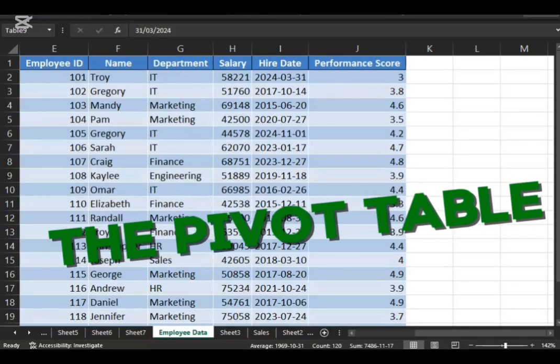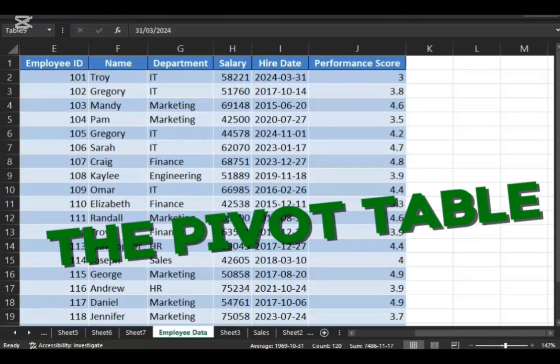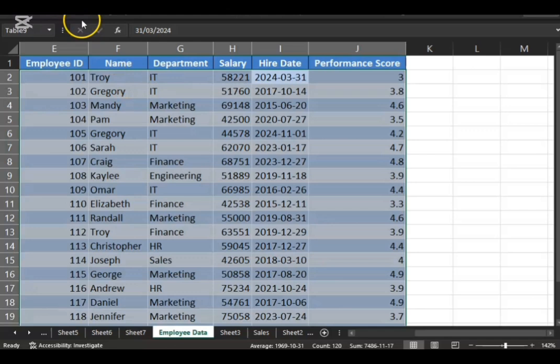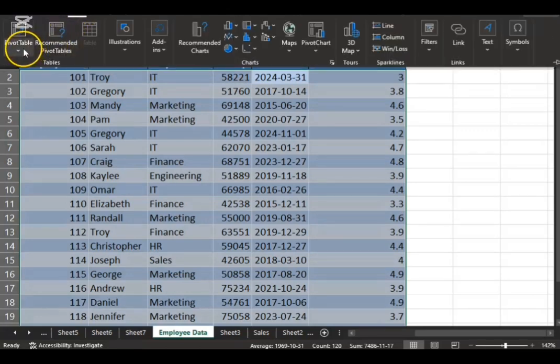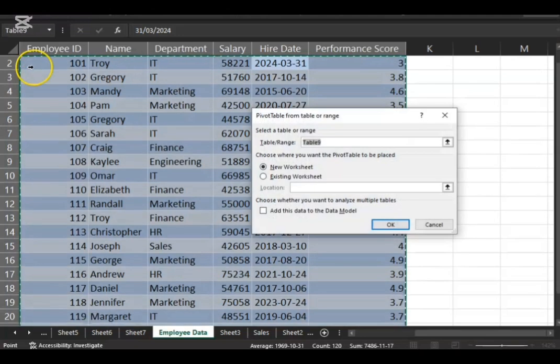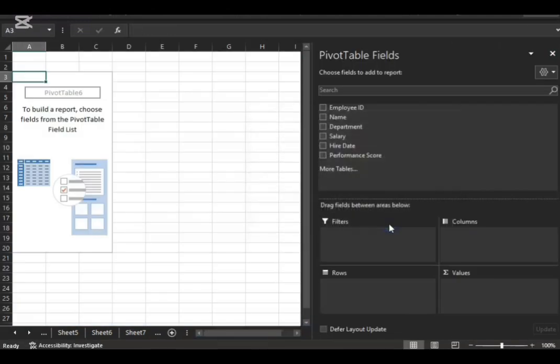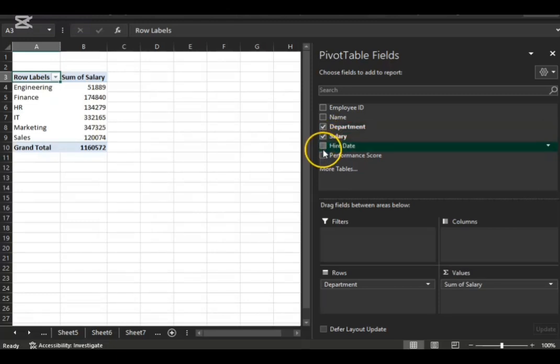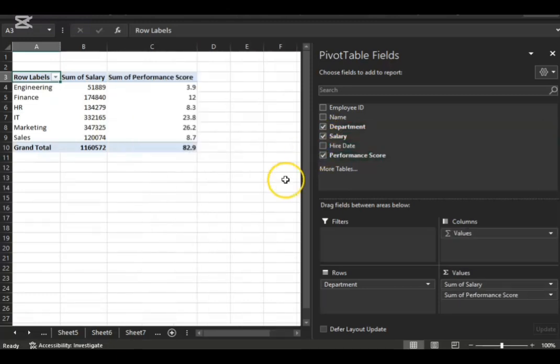Now let's explore the pivot table, a very important tool for a quick summary and visualization of our data. Highlight your table, go to Insert, Pivot Table over here. From Table/Range, choose New Worksheet if that's okay for you, and OK. Now we want to see the salary distribution and performance score within department. Check salary and also check performance score.